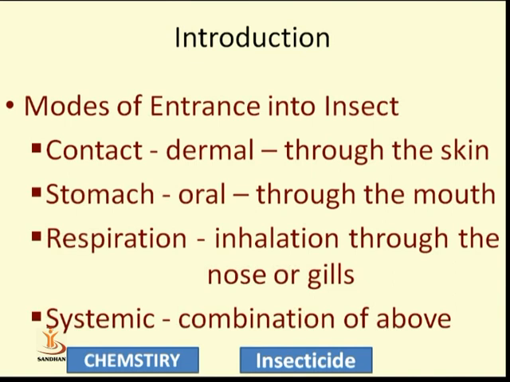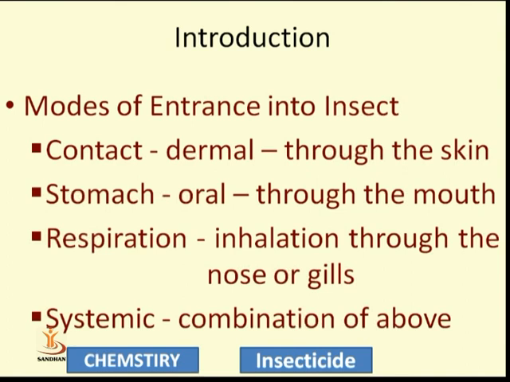Second is stomach, meaning orally. Whenever an insect feeds by sucking, the insecticide material is inserted into the body of the insect, directly into the stomach. Third one is respiration, inhalation through the nose or gills. By the respiration process, if the insecticides are volatile, they directly enter the body of the insect, and they can be inhaled through the nose or gills.